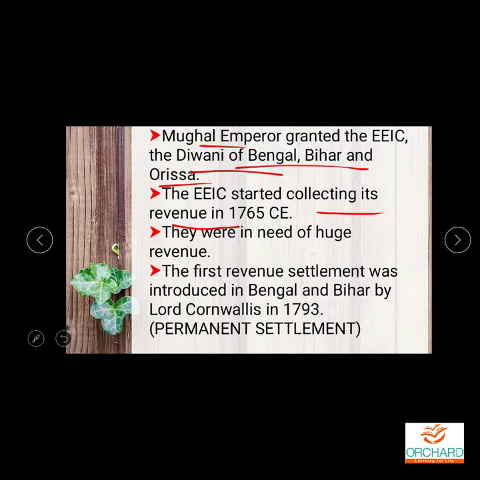Still, they were in need of huge revenue. So the first revenue settlement was introduced in Bengal and Bihar by Lord Cornwallis in 1793. They started collecting revenue in 1765. Still, they were in need of more money. So they introduced a settlement act in 1793. That is called what? Permanent settlement. Which are the places? Bengal and Bihar. Okay, children.